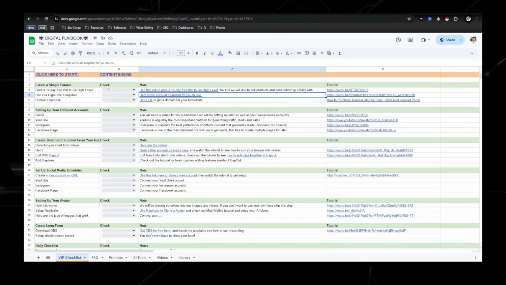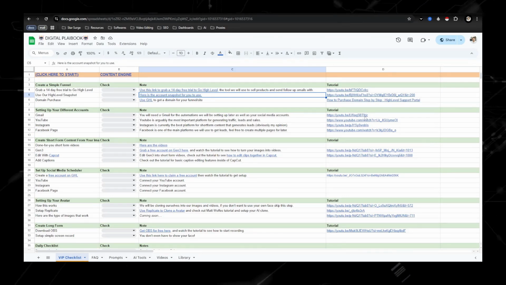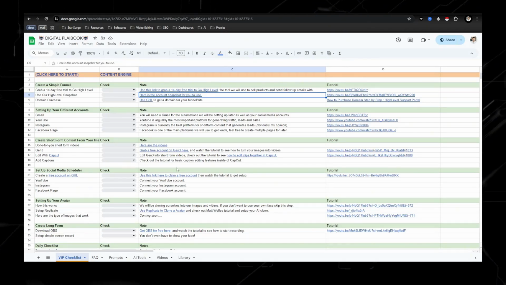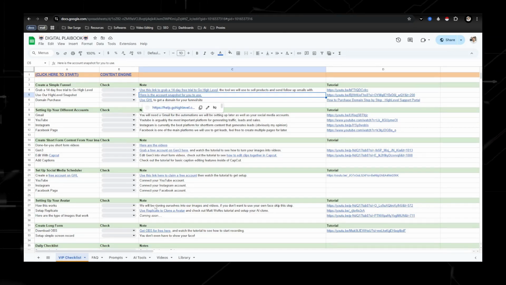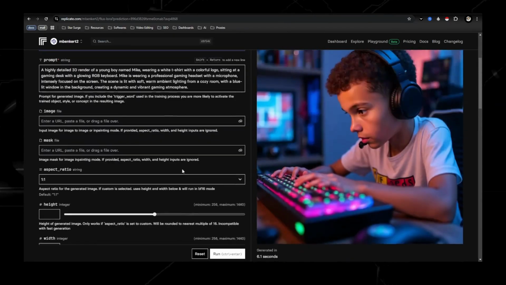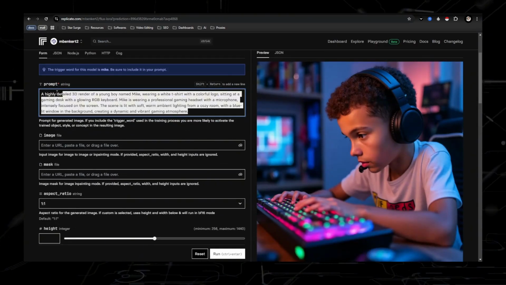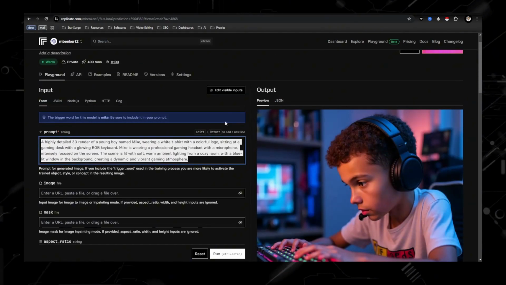After that, we need to start creating content. So you create all these different accounts, and if you need tutorials on how to set everything up, I have that for you over here. But the next thing you want to do is start creating content. There's a couple ways you can do that. You can either do the replicate route, which is how I show you down here in the tutorials, but what I do is I just create AI generated images of myself, put those together in a 30-second video, and that is what I do as far as pumping out volume.